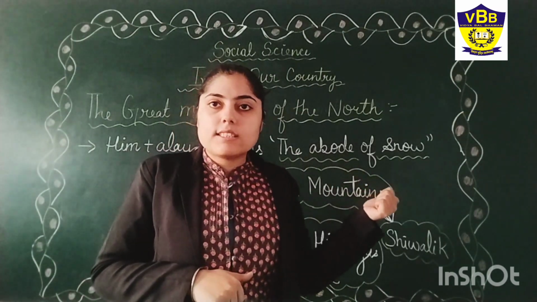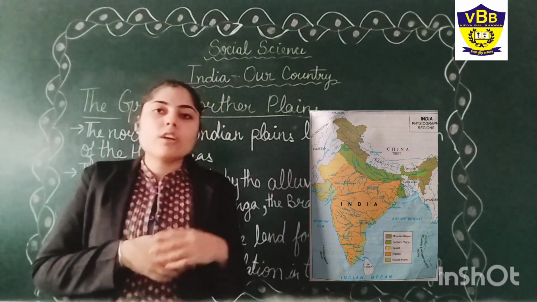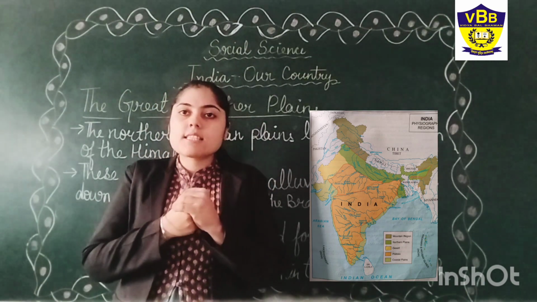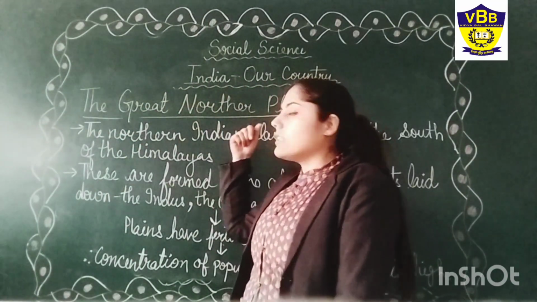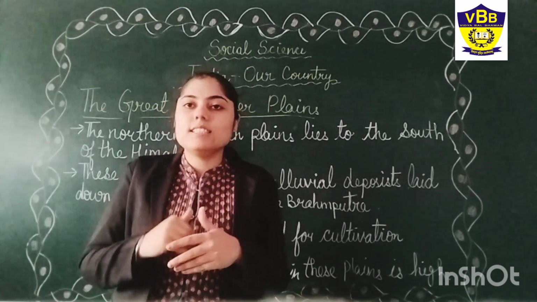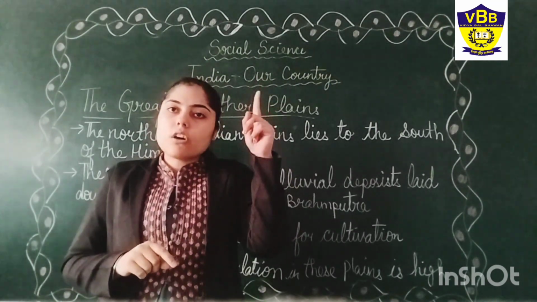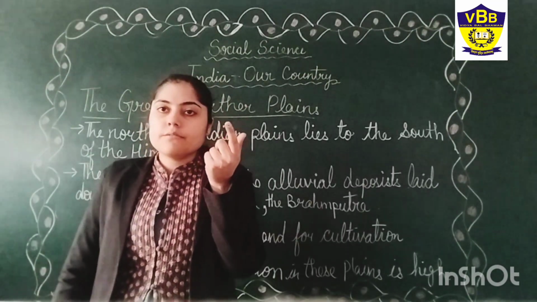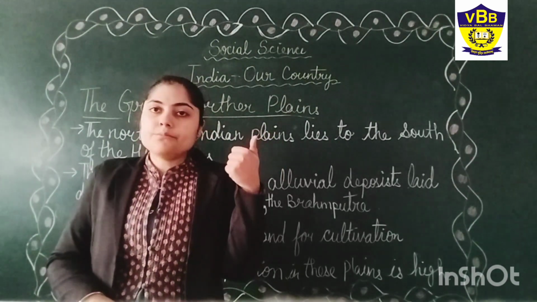Okay, Shivalik mountains. Before this topic, we have seen the mountain ranges on this map. All the brown area is your northern mountains. After the northern mountains, what comes? The great northern plains. As we have seen on this map of the whole of India, the upper part is the north. That is why they are called the northern plains, because they lie in the north.